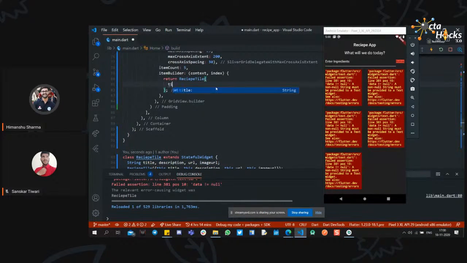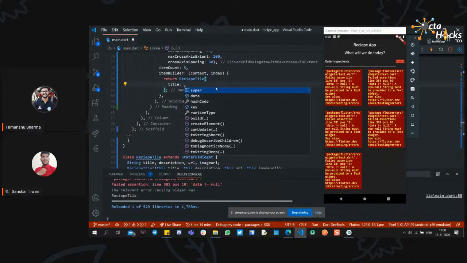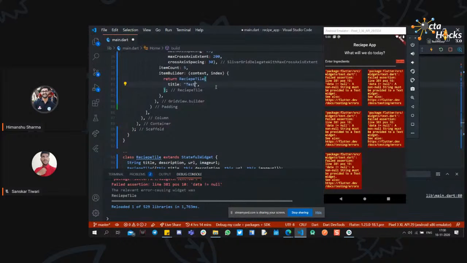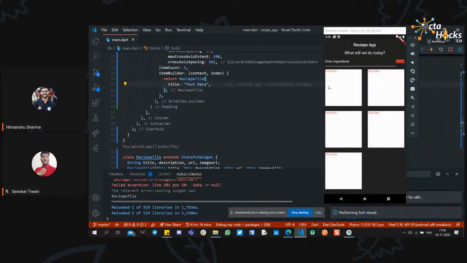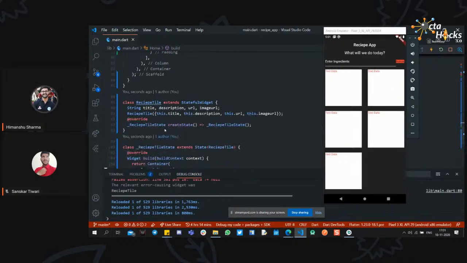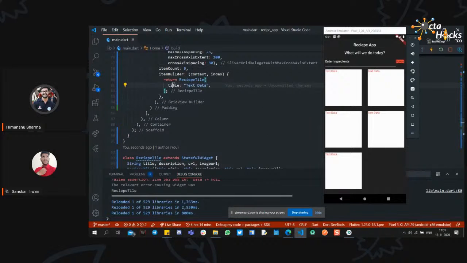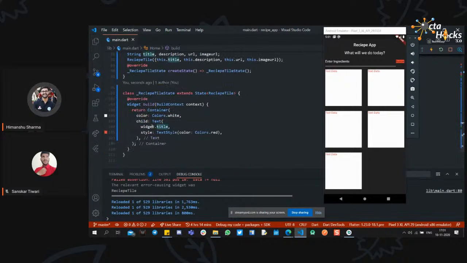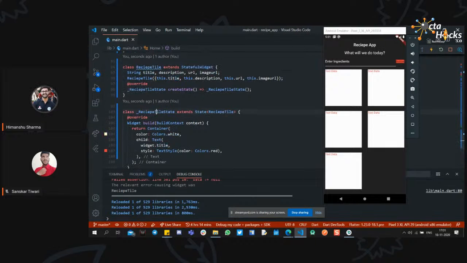So for this you can use title, and I can use some text like text data, anything. Yeah, it is showing the data right now. So we have passed the data as a title, and now we are using the title as widget.title because this is the state, this is another state. So what is create state? Okay, I forgot to mention this.